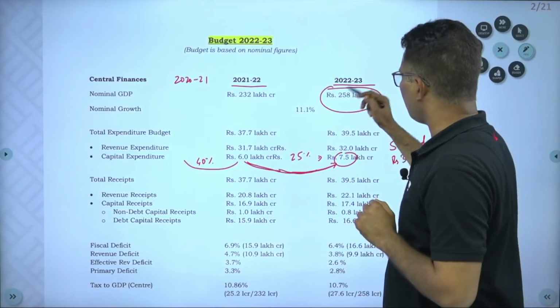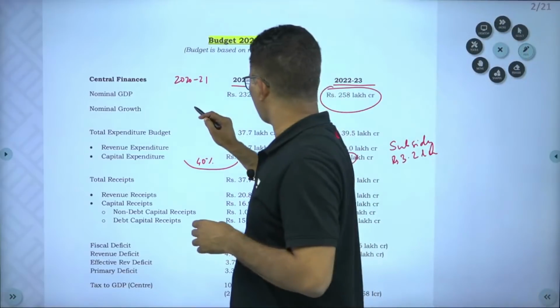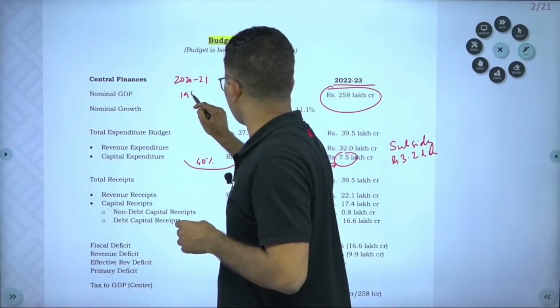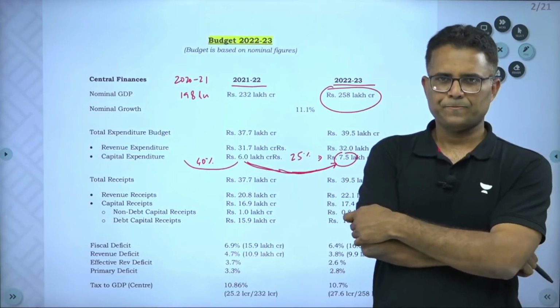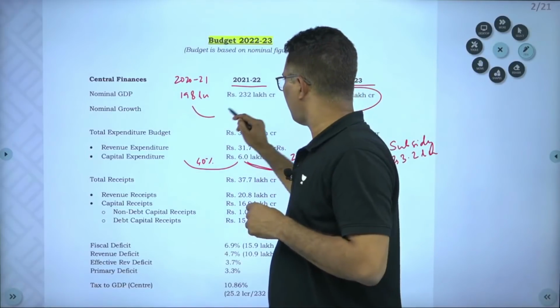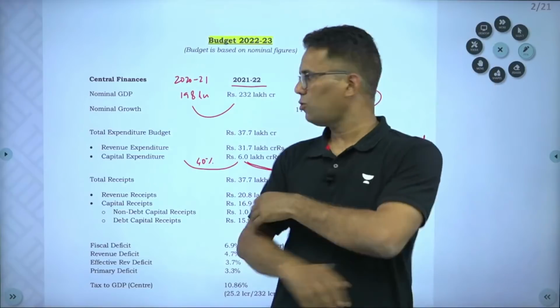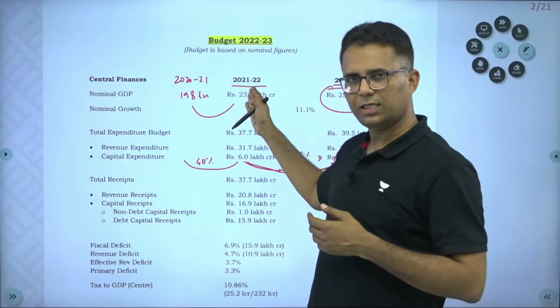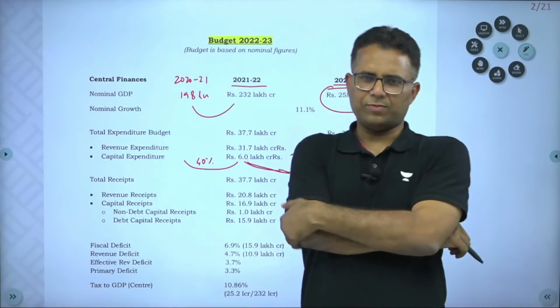This year's budget, next year's budget is basically 258 lakh crore. In 2020-21 it was around 198 lakh crore. Right? So this is nominal growth. Do you know what's the nominal growth in the present year compared to last year? It is around 15-16%.